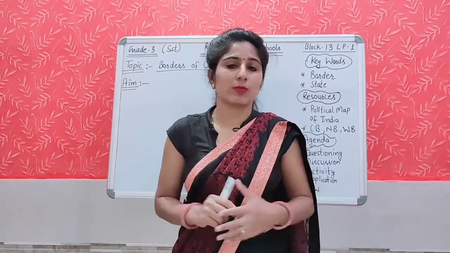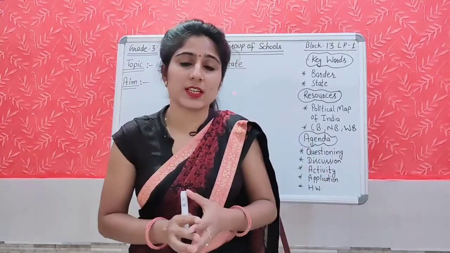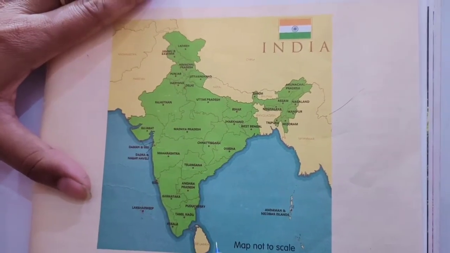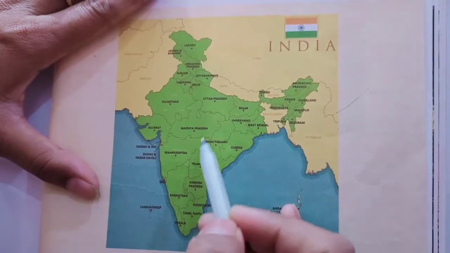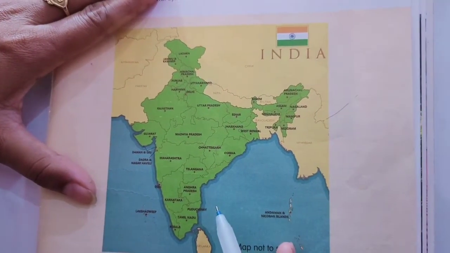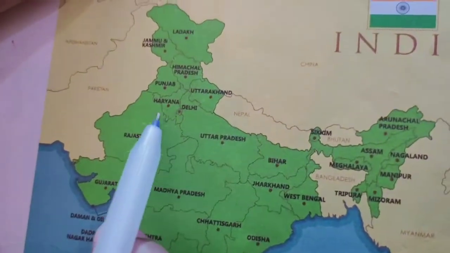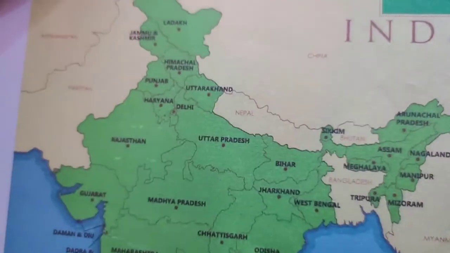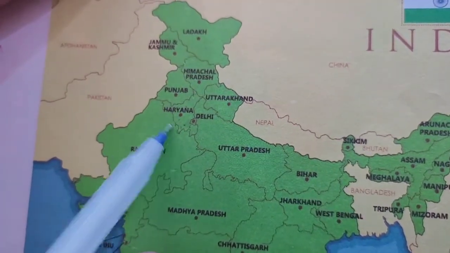Yes, students, now I'm going to show you a map and you will find out the state in which you live. Students, now look at this map. This is India's political map. Yes, students, can you find out the state where you live? I live in Haryana. Here I live, and you might be living in Haryana, and some students can say that ma'am, I am living in Delhi. Okay students, can you see these lines?